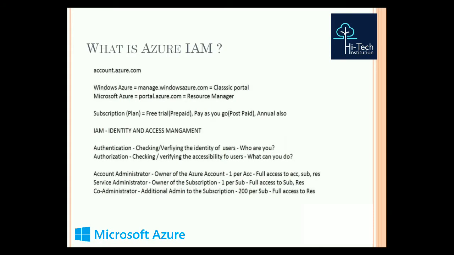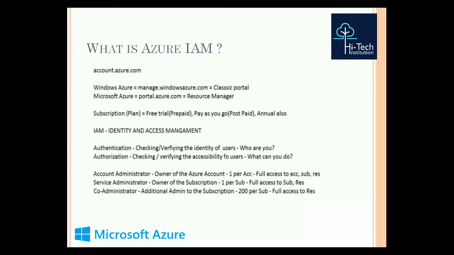Fine. Let's come to IAM here. The definition of IAM is identity and access management. What we do in IAM is authentication and authorization. What is meant by authentication and what is meant by authorization? Authentication is checking or verifying the identity of the user. Authorization is checking or verifying the accessibility of the user.